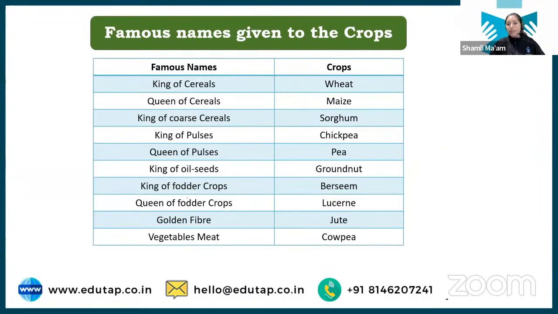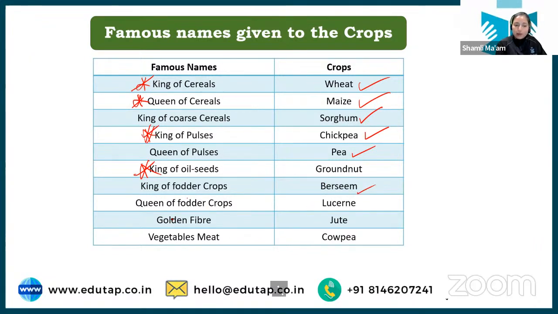Now there are few famous names of important crops. You have to remember this. See, chances are less, but still you should have the idea. King of cereal is wheat. Queen of cereal is maize. King of coarse cereal is sorghum. King of pulses is chickpea. Queen is pea. Okay, at least king of pulses is important. King and queen of cereals is important. Okay. King of oilseed is important. Groundnut. Then fodder crop is berseem.